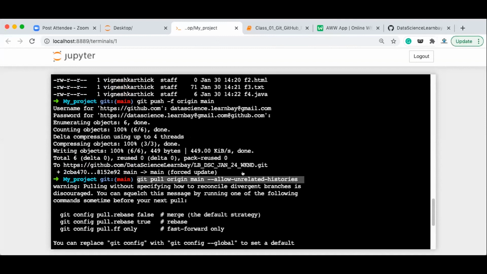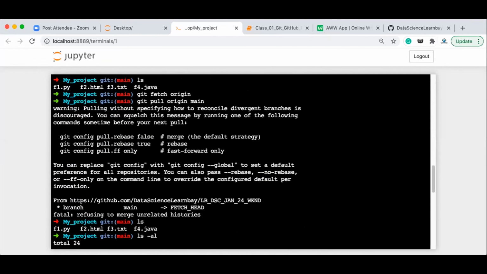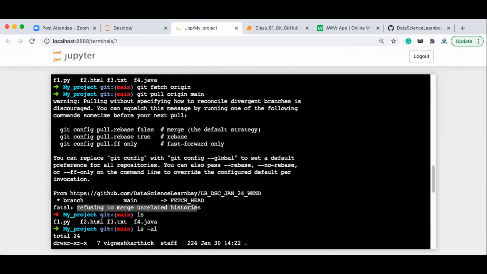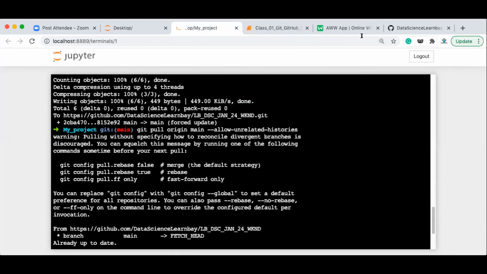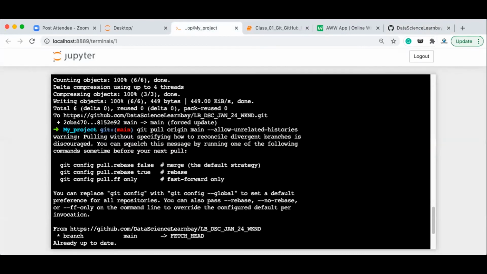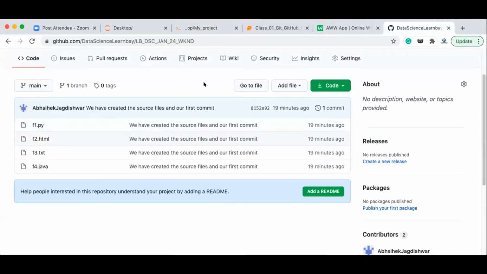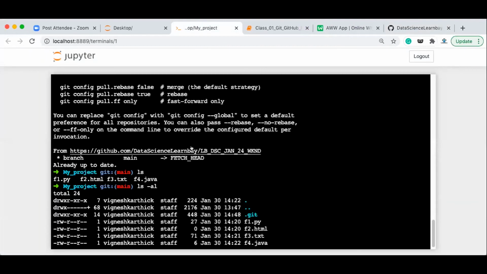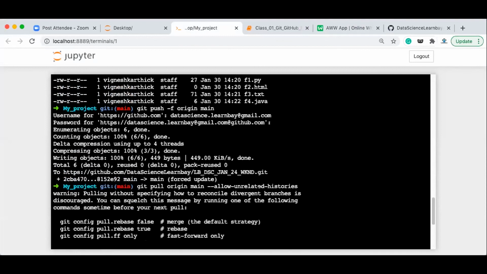Okay, unrelated histories. So basically the same error we were getting here, fatal: refusing to merge unrelated histories. The command we are going to use is allow unrelated history. So we will be able to pull the changes from the cloud repository to your local repository. Now all these changes you will be able to see here. Since I've deleted it, it is not showing in my current working directory. But if you have not done that and you run this command, it will show you the files from the cloud repository as well.